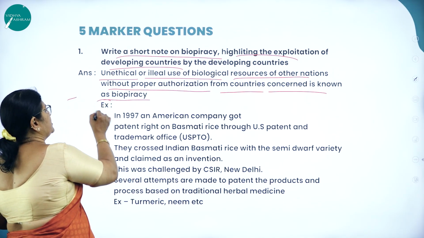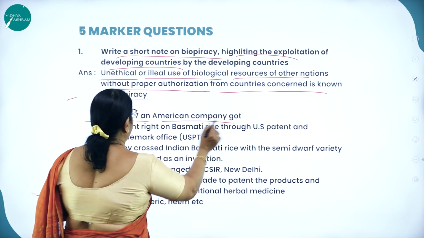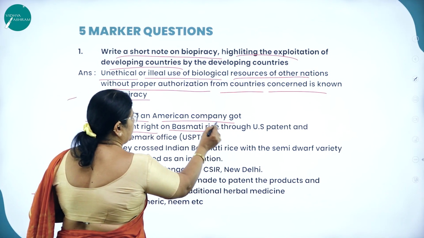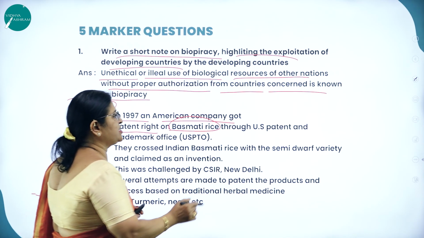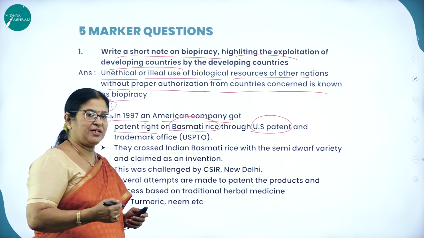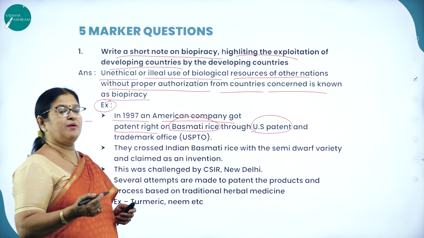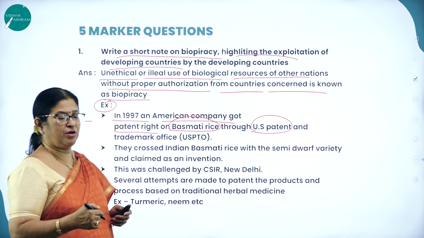Now, I can give an example. In 1997, an American company got patent right on basmati rice through US patent. Already I told what is patent. Patent is a right given by the government to the inventor so that other commercial uses of the invention will not be done.